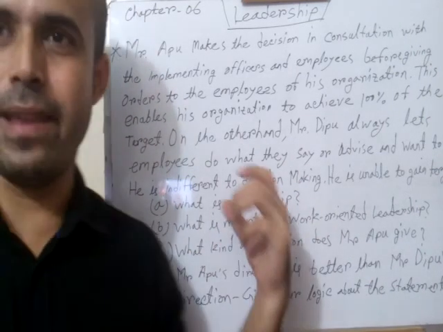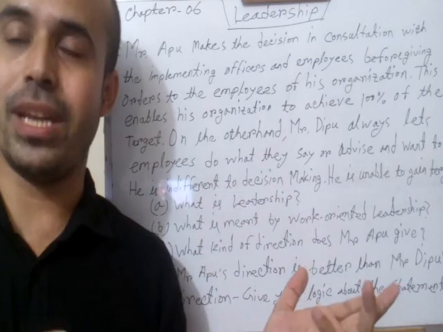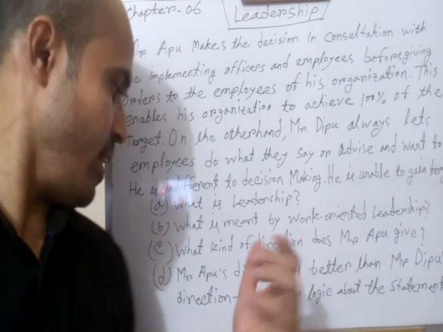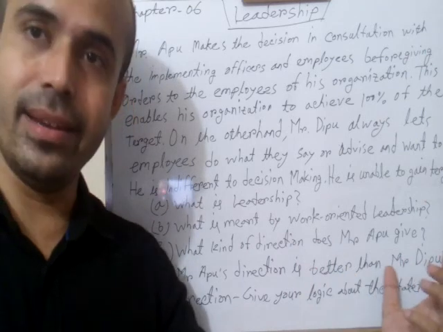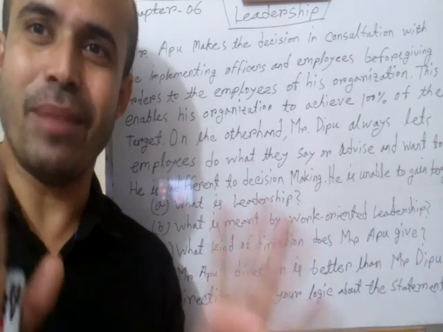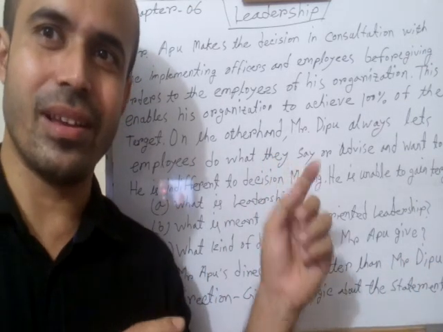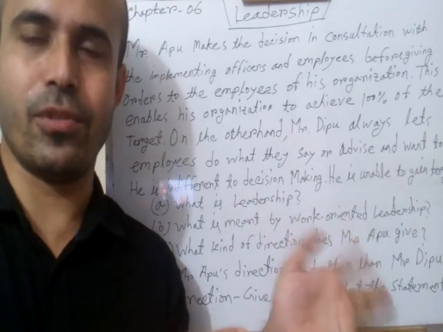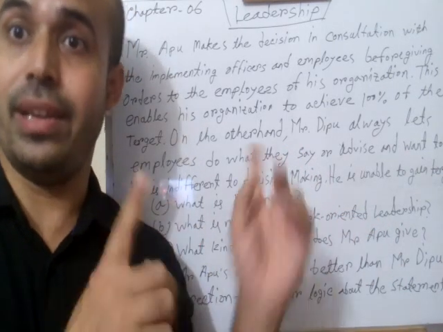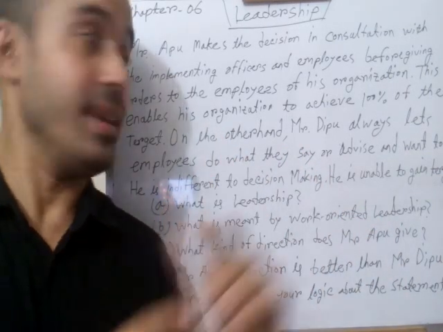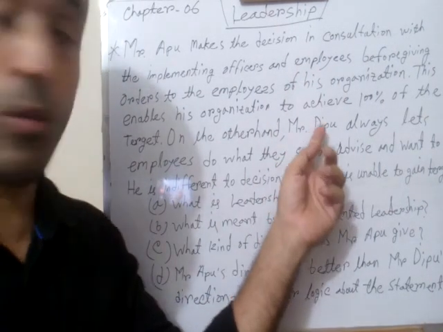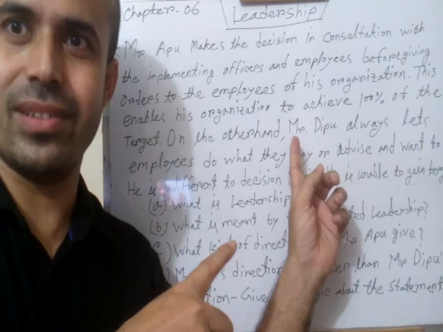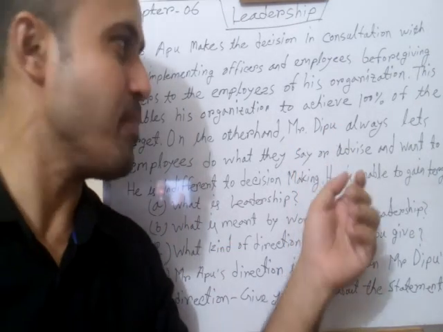Now coming to question number D. In question number D, you can see Mr. Opu's direction is better than Deepu's direction. Now what is Deepu's direction work? We talked about Opu's direction earlier. It was participative direction. Now coming to Deepu's direction, what are Deepu's activities? We look first, then I will comment on it.